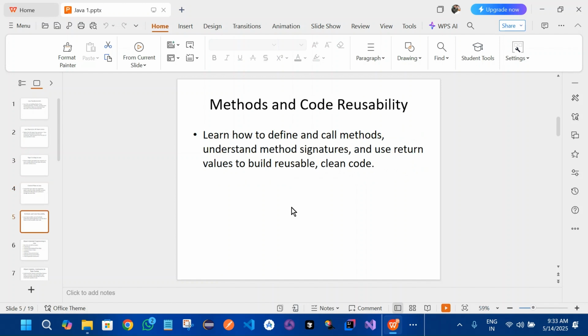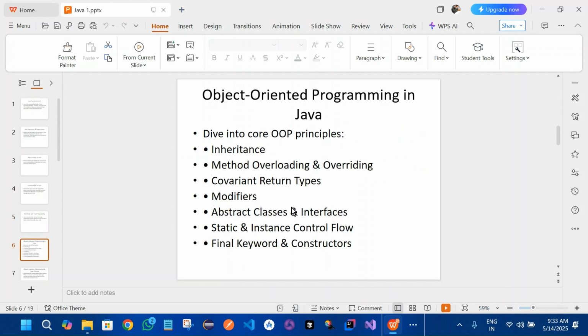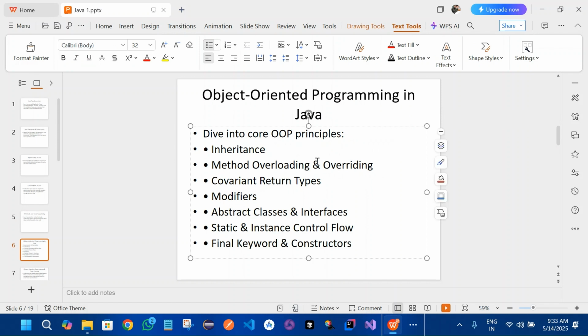We'll be looking into methods and how we can reuse our code, so code reusability we'll be checking. Here we'll be seeing method signatures and return types, and how we can use the return types, right? And we will be seeing the main part, that is OOPS concepts in Java, correct? We'll deep dive into the OOPS principles of Java, which include inheritance, method overloading, and overriding. Also, I'll be telling you one more thing, that is method hiding as well, right? So what is method hiding? That I'll also be covering.